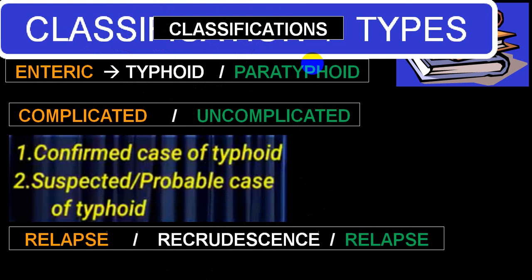Relapse, recrudescence, and ideally I should have, sorry, by mistake we have again written relapse, it should be recurrent. Recurrent means after complete cure, there is an infection by a second group of Salmonella typhi, which we call recurrence. Again the person gets infected by a re-entrance of Salmonella typhi.